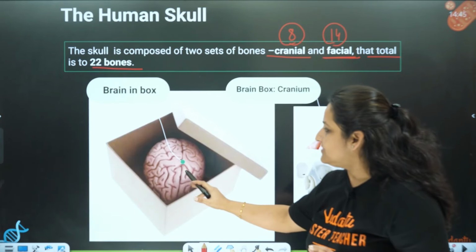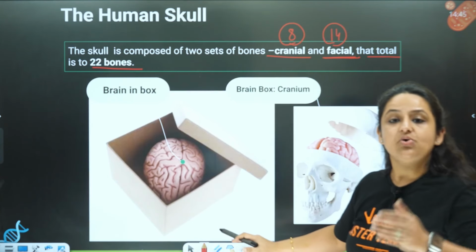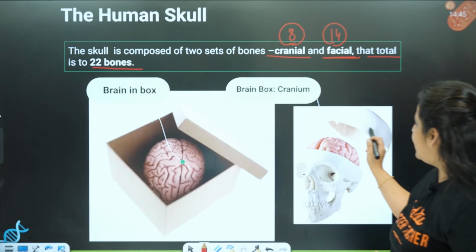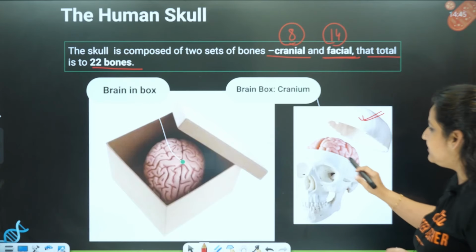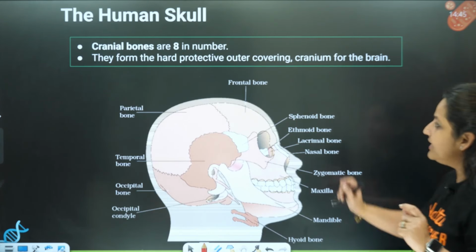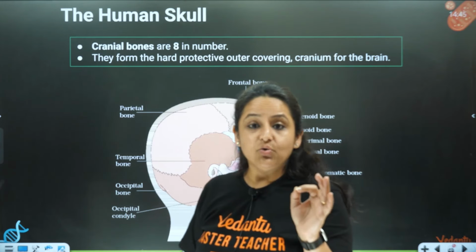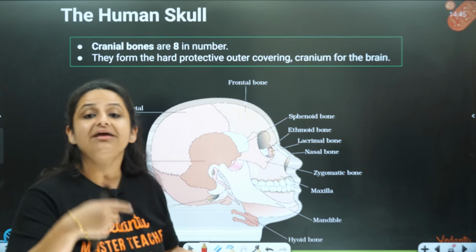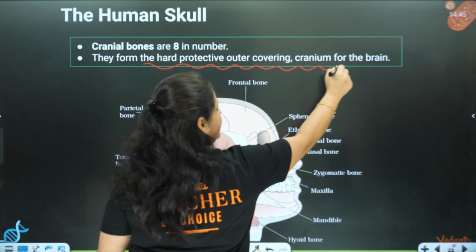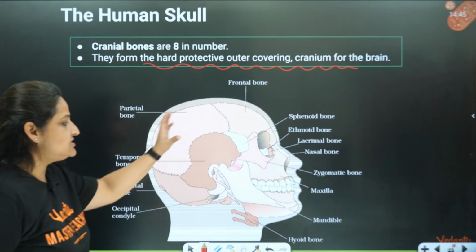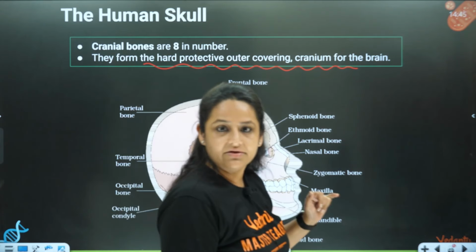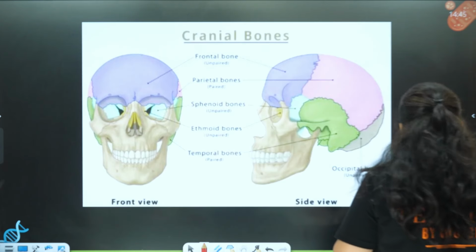You can see this is, let's say, the brain which is present in a box. So our body also has a protective covering which is called the cranium. You can see over here, this is the cranium which is protecting the brain. Okay. So let's see the different types of cranial bones first. As I told you, the cranial bones are how many? They are 8 in number. They form a very hard protective outer covering for the brain. So this is the cranium, all right. These are the bones of the cranium as well as facial, both are given over here in the diagram. But I will show you a very separate diagram.